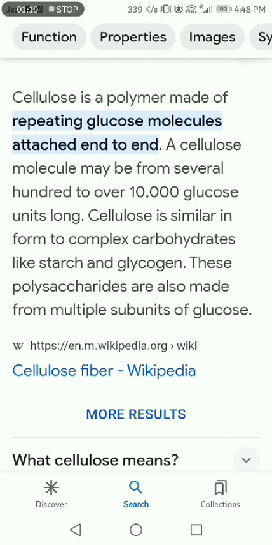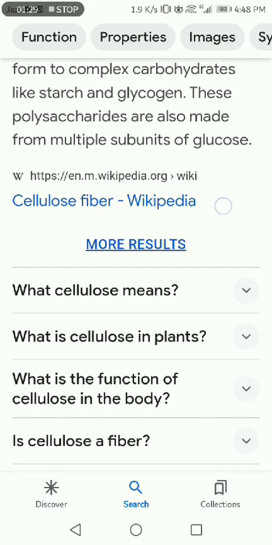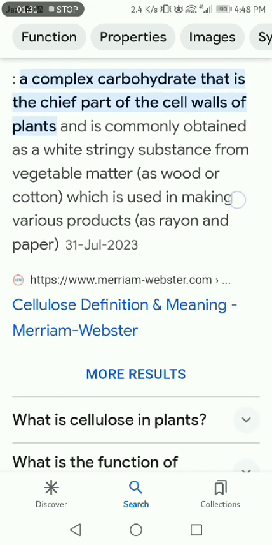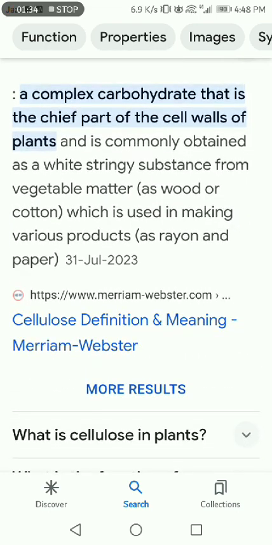Cellulose is similar in form to complex carbohydrates like starch and glycogen. These polysaccharides are also made from multiple subunits of glucose. What does cellulose mean? A complex carbohydrate that is the chief part of the cell wall of plants and is commonly obtained as a white stringy substance from vegetable material such as wood or cotton, which is used in making various products such as rayon and paper.